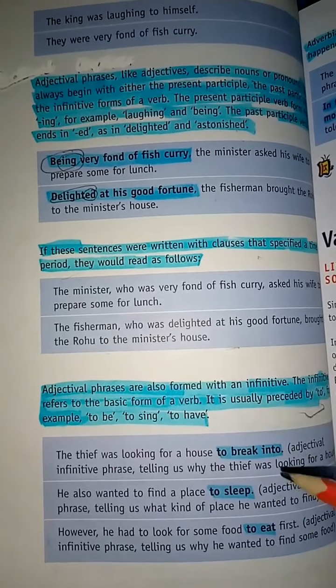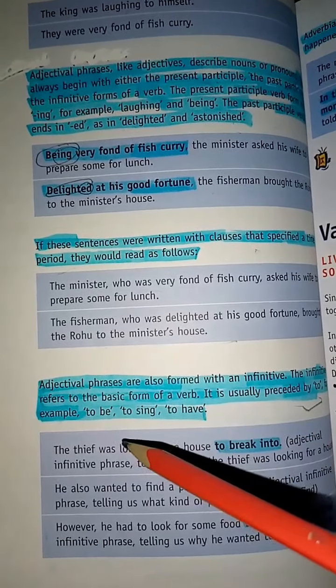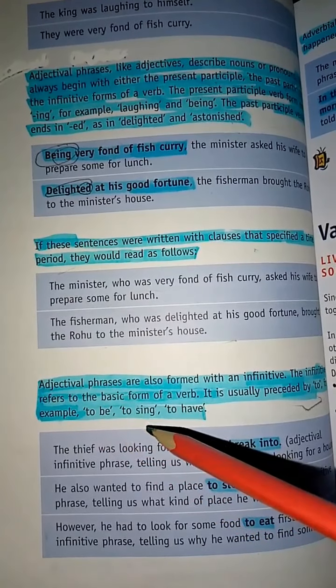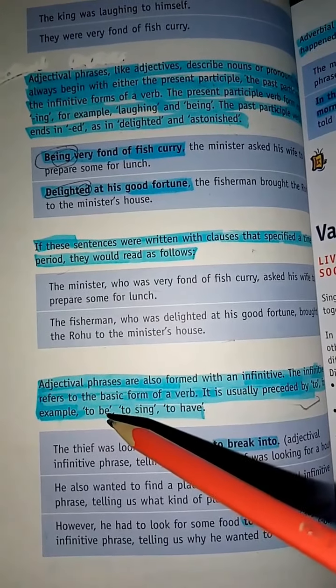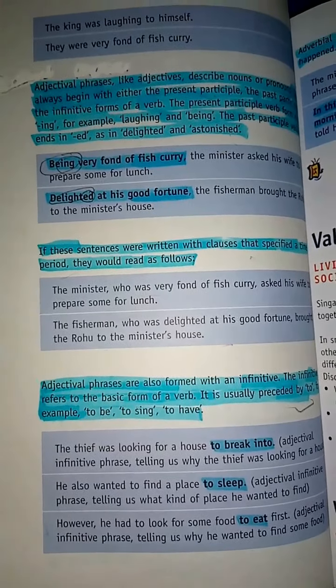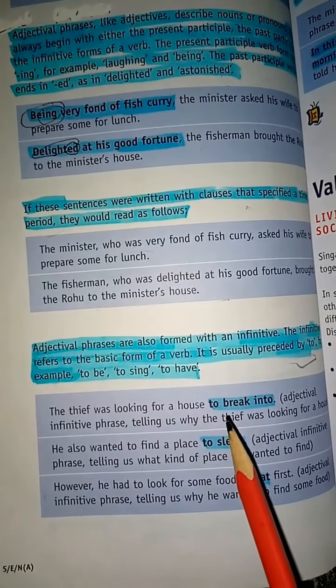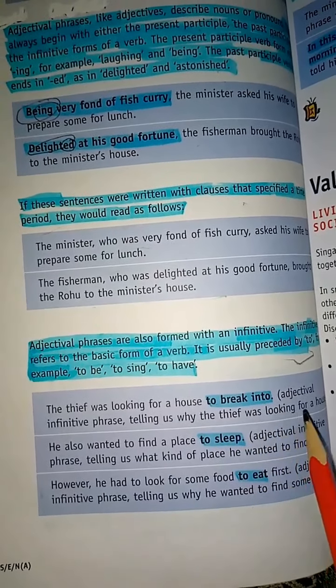Infinitive verbs are the basic form of the verb and they are usually preceded by to: to be, to sing, to have, to walk, as I have told you earlier. The thief was looking for a house to break into.